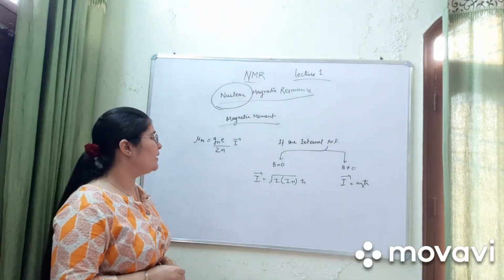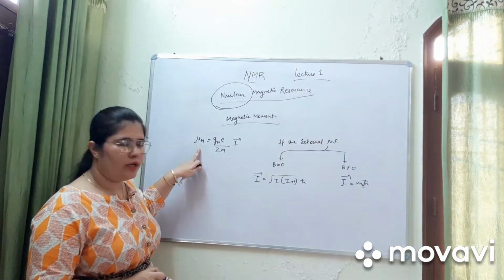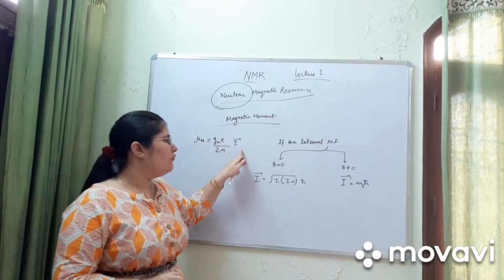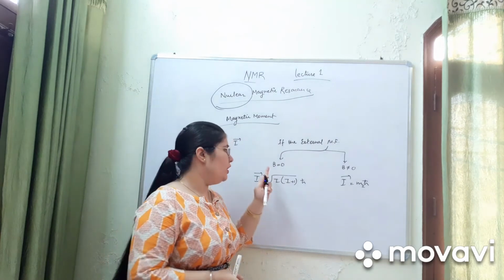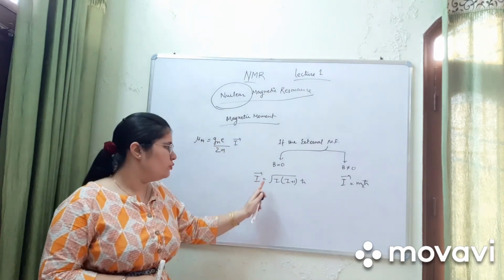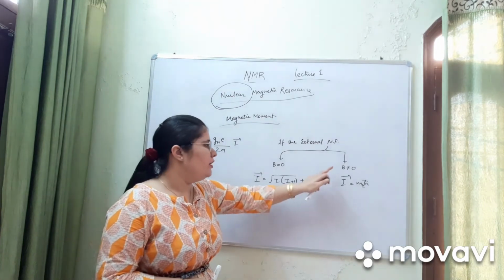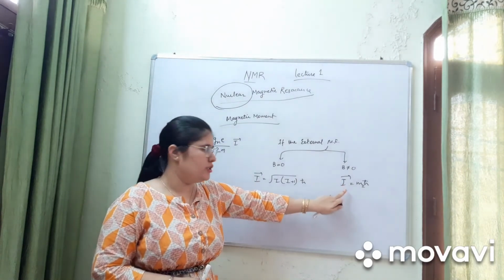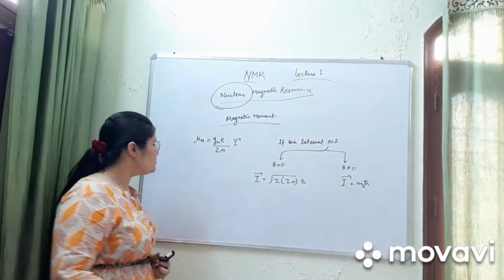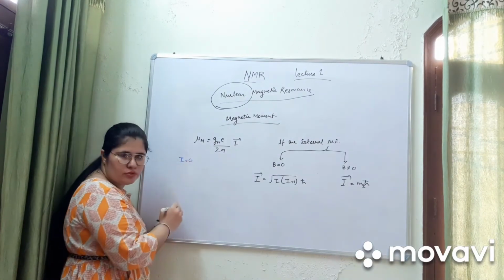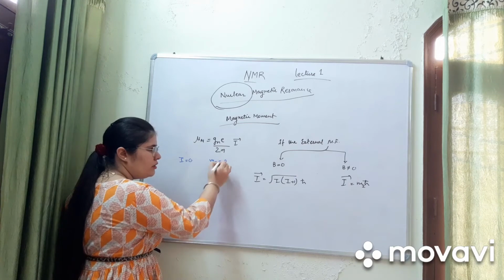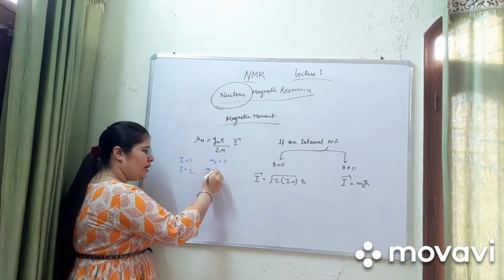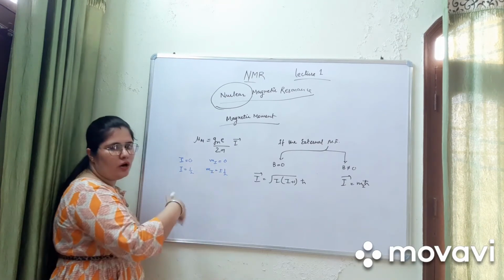Magnetic nuclei have a magnetic moment. The magnetic moment is denoted by μn is equal to gn e upon 2m times the I vector. If the external magnetic field is equal to 0, then the value of I is root of I(I+1) h-cut, and if the external magnetic field is not equal to 0, then the I vector is equal to mI h-cut. I changes. Let's see, if the value of I is equal to 0, then the value of mI is also equal to 0. If the value of I is equal to 1/2, then the value of mI is equal to plus or minus 1/2. How can we say that?